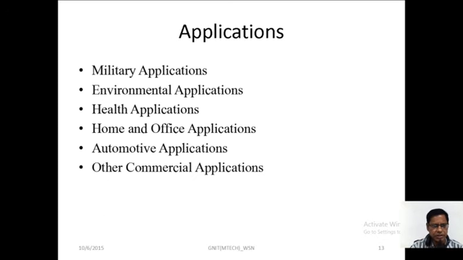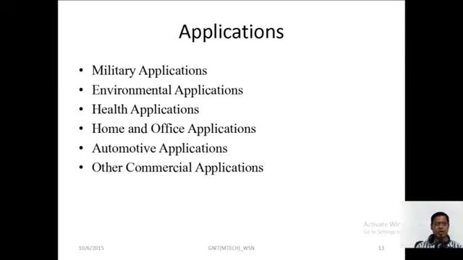So different applications nowadays use these sensors in wireless sensor networking. The different applications are military applications, environmental applications, health applications, home and office applications, automotive applications, and there are many other applications with different sensors.